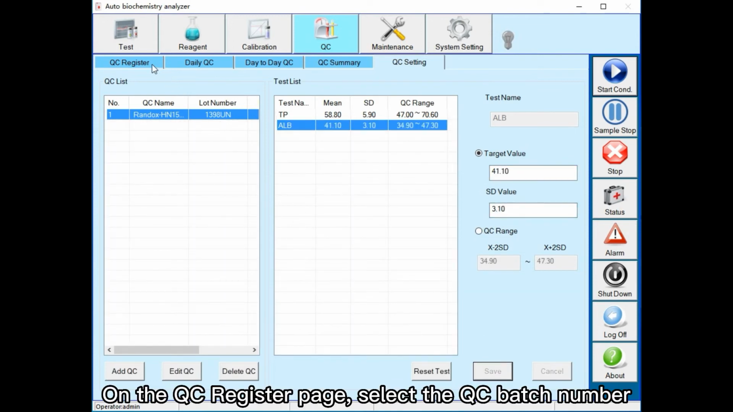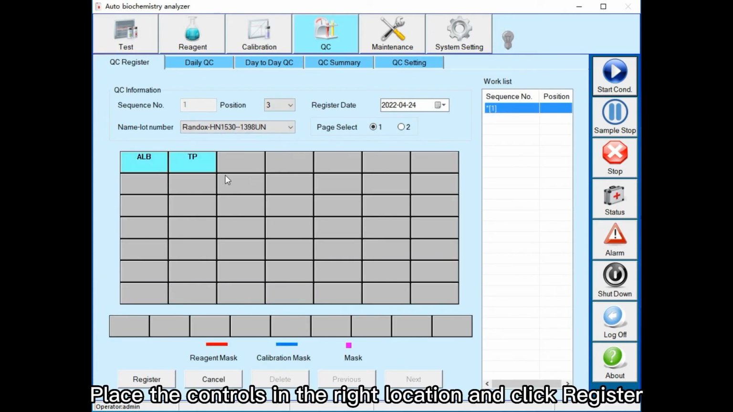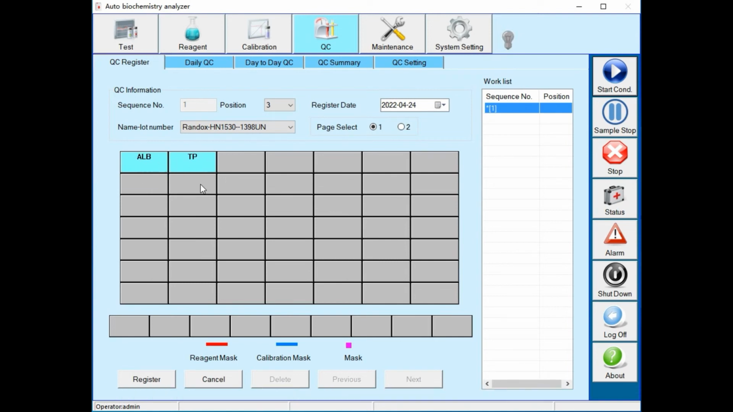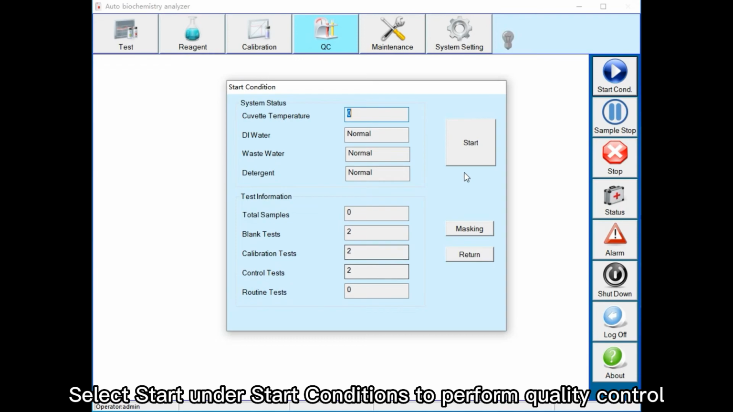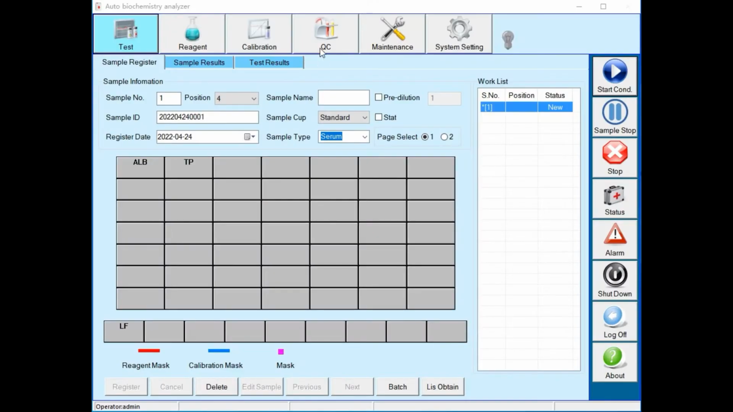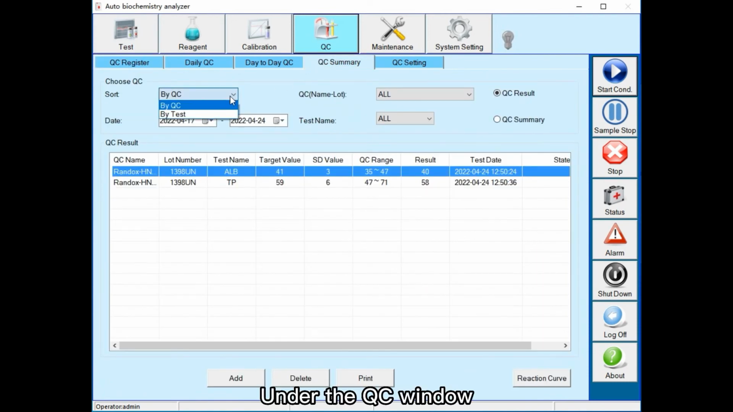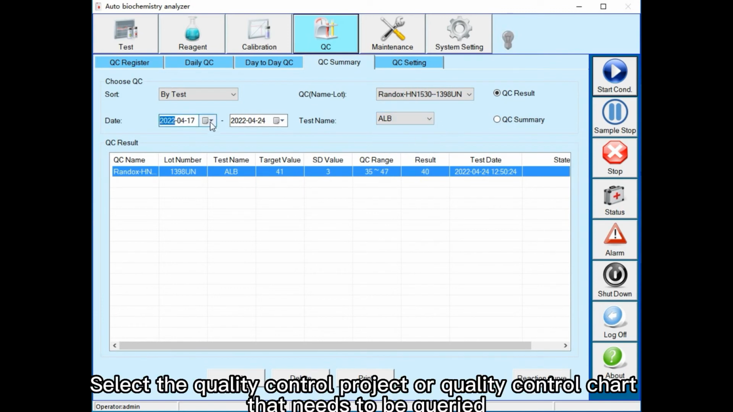On the QC registration page, select the QC batch number. Place the controls in the right location and click Register. Select Start under Start Conditions to perform quality control. Under the QC window, select the quality control project or quality control chart that needs to be queried.